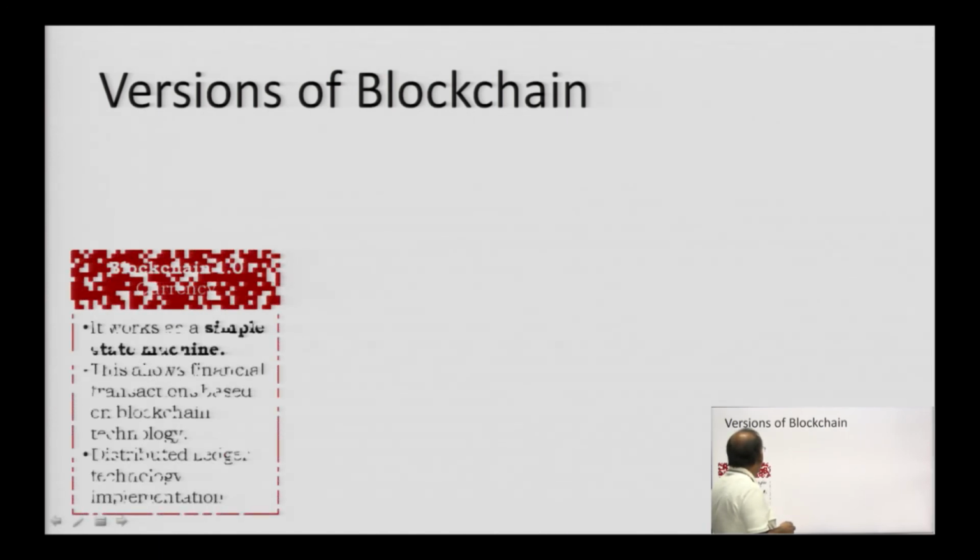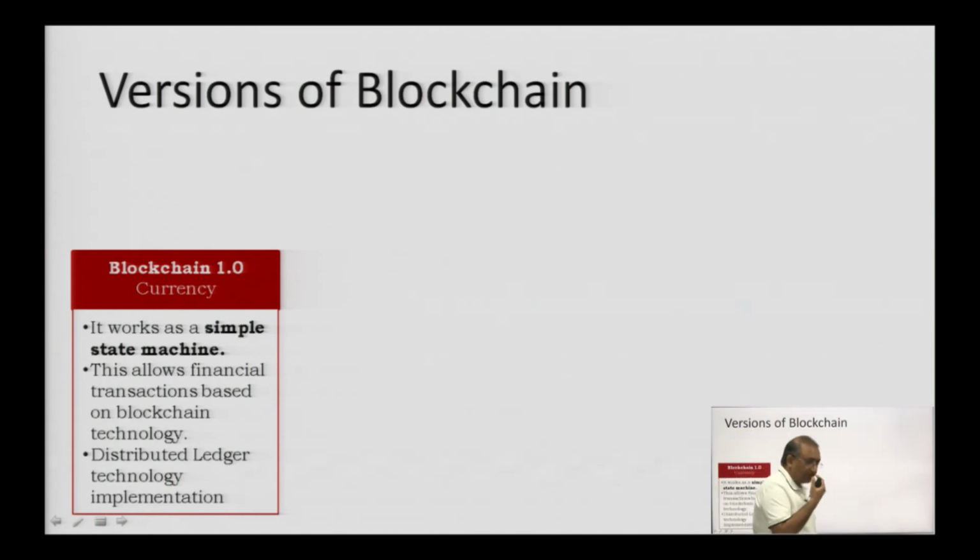Now, let us talk about the versions of the blockchain. We have version 1 from long back. It is a simple state machine: you have a transaction recorded, and somebody reads it. The first version of the blockchain is basically the implementation of distributed ledger technology, which allows financial transactions to be based on the blockchain, and that is why Bitcoin comes into the picture. So, blockchain 1 we call Bitcoin, because Bitcoin was the first to implement it, using distributed ledger technology.